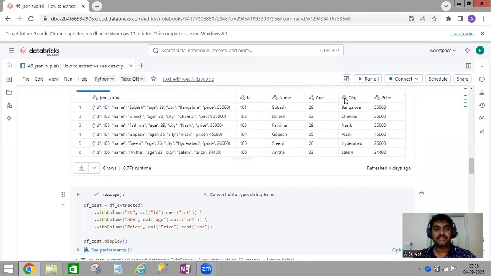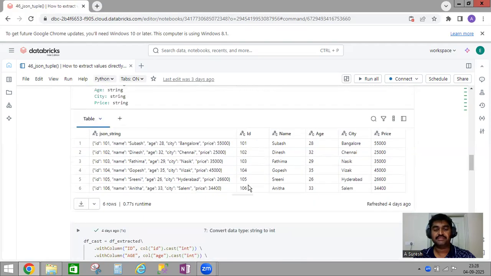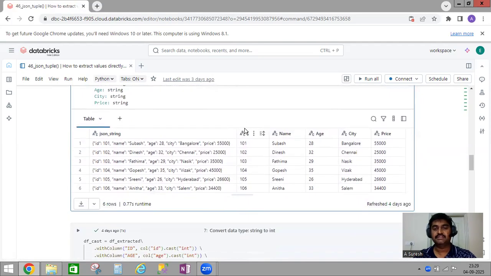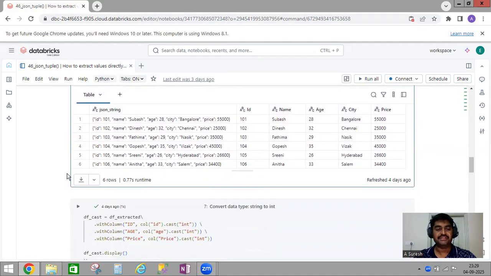If you see here, ID, age, and price are actually integer data types, but we are getting them as string. See here, string. Why? Because json_tuple always gives the string data type. See here, all are considered string. Now I want to cast these columns from string to integer.